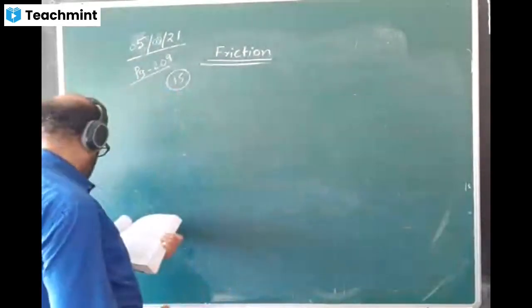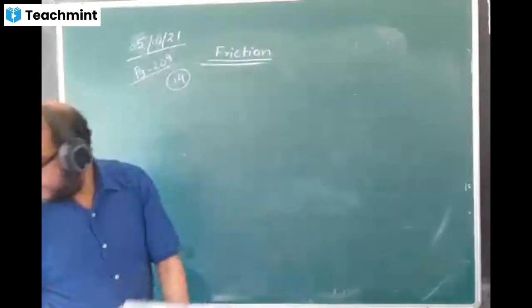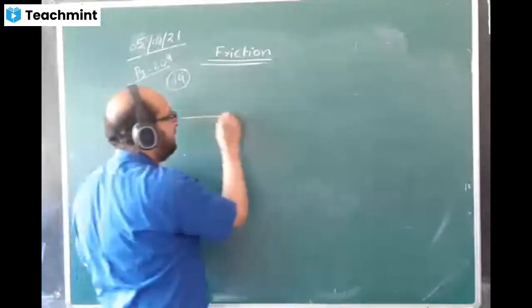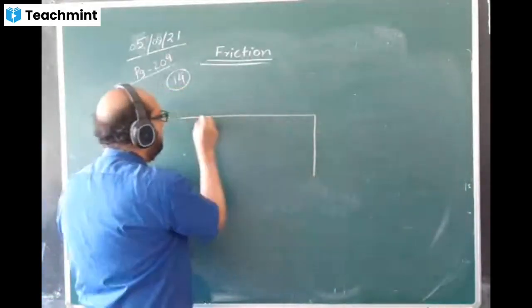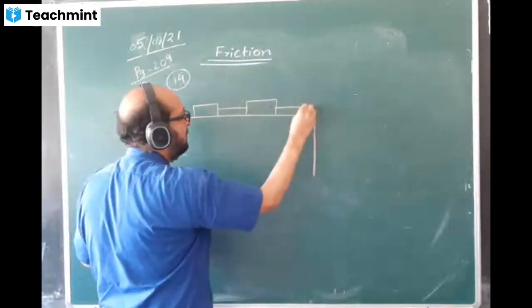Two things you have to find. Now we are doing question number 14. Okay, so the figure is given like this. There is a tabletop, one mass, another mass.